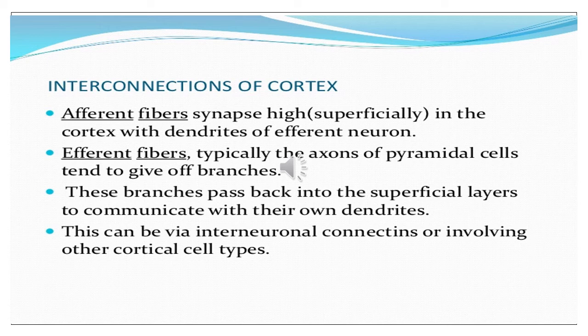So how are the afferent and efferent fibers synapsing? The afferent fibers synapse high in the cortex with dendrites of the efferent neurons or efferent fibers. Typically, the axons of the pyramidal cells tend to give off branches. These branches then pass back into the superficial layer and communicate with each other, and the other interneuronal connections are also present, this function being performed by the other cortical cell types.